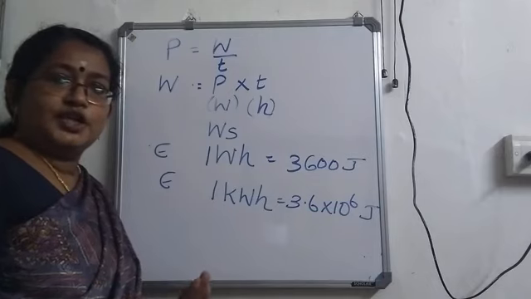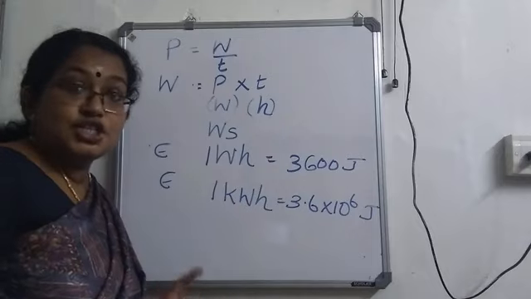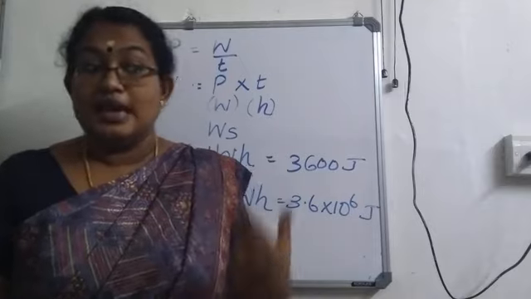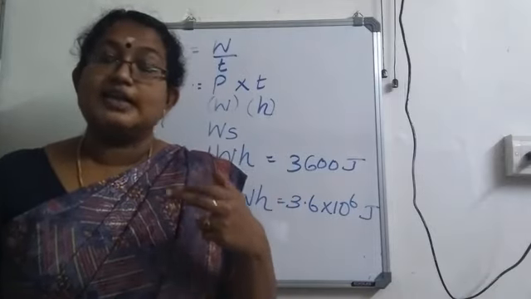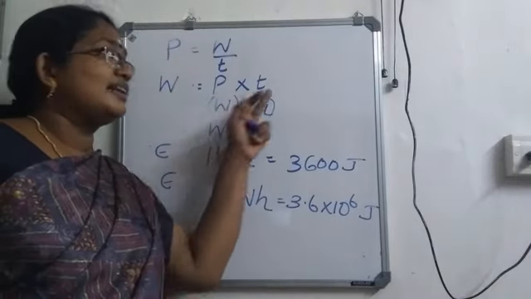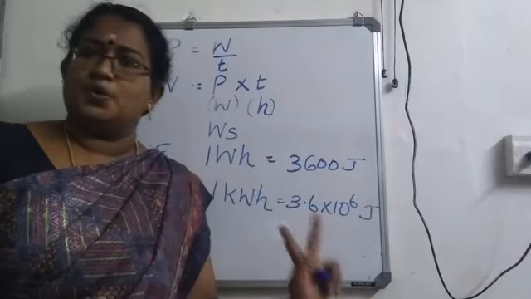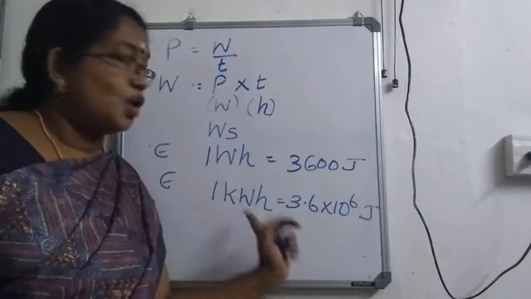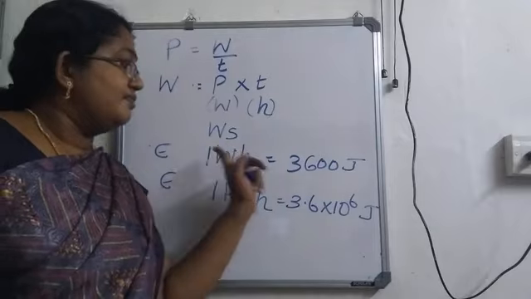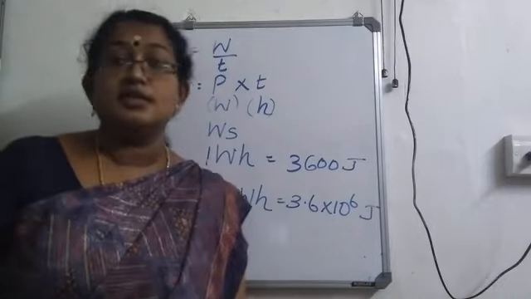Once again, the SI unit of energy or work is joule, but when we are considering the commercial unit, in order to measure electrical energy, we are using watt hour or kilowatt hour. When we use this equation, if the power is taken in watt and time is taken in second, our unit is watt second. Normally, we won't use the unit watt second. We'll be using either watt hour or kilowatt hour in order to measure the electrical energy. 1 watt hour is 3600 joule and 1 kilowatt hour is 3.6 into 10 raised to 6 joule.